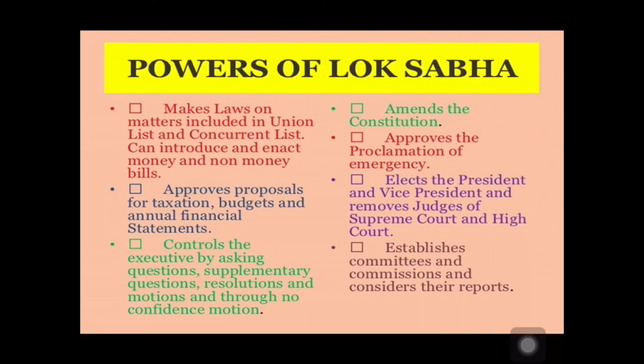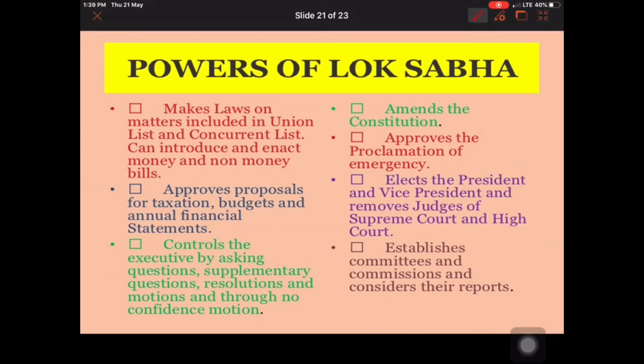So what are these powers? We can say it can make laws on matters including the Union List and Concurrent List, it can introduce money or non-money bills and approve them, and it can approve proposals of new taxes.